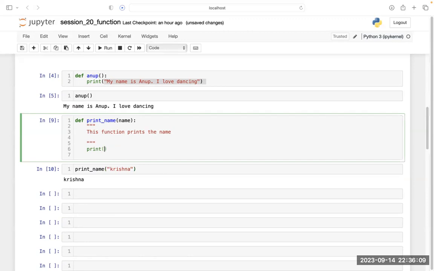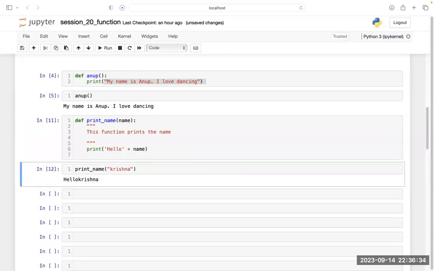So you have to put it here because hello and put it inside a parenthesis plus name. If you simply do this and run this, you will get hello Krishna.